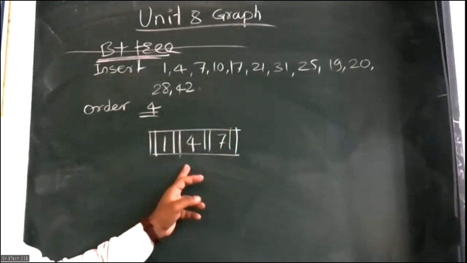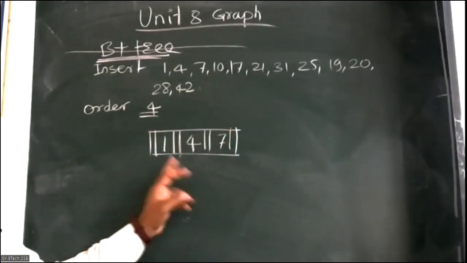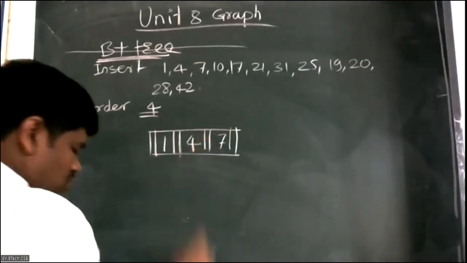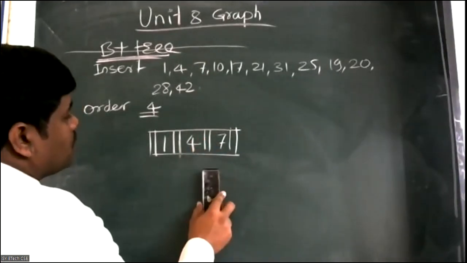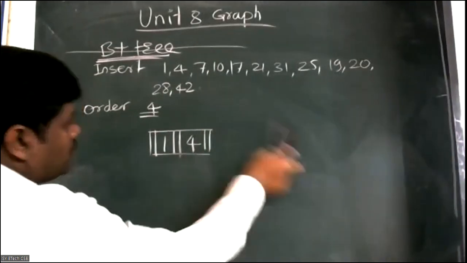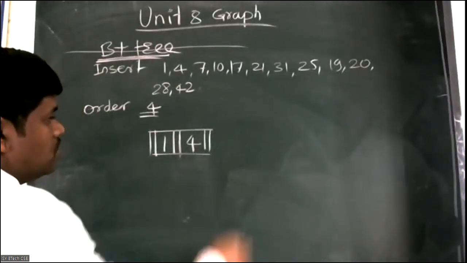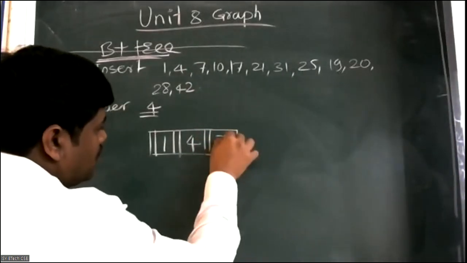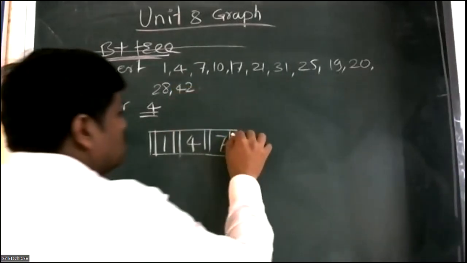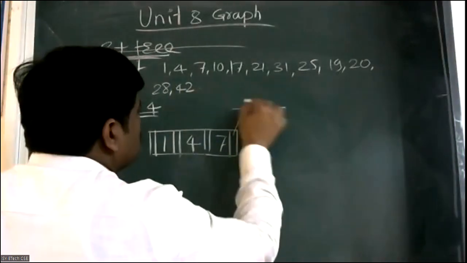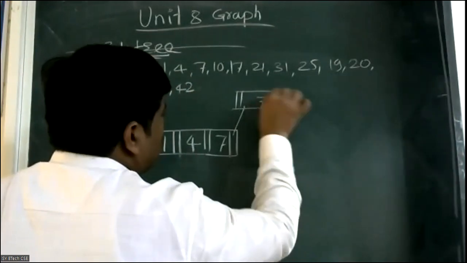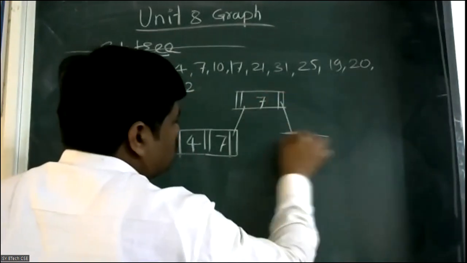Now after that, you want to insert 10. Now what will happen here? Splitting is required. Yes, sir. Now how to do the splitting here? 7, but we need to keep 7 at leaf only, right? So here we are considering the 7 and after that, 10.